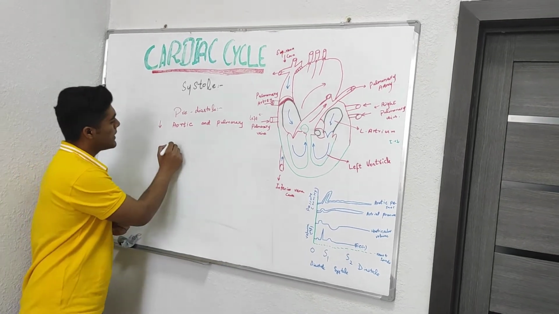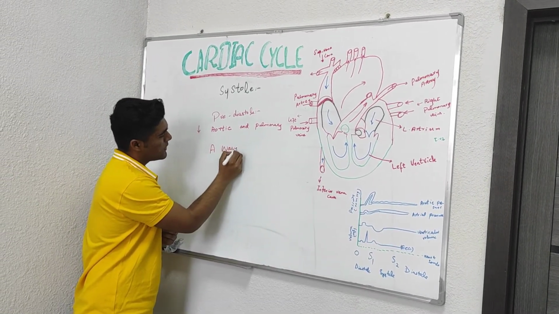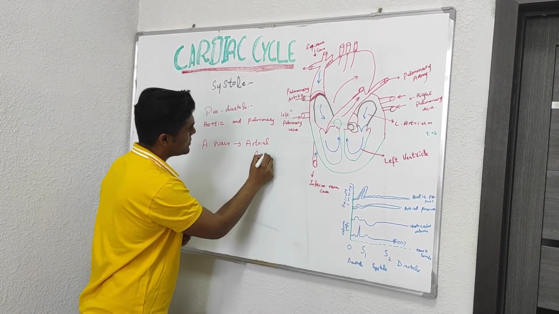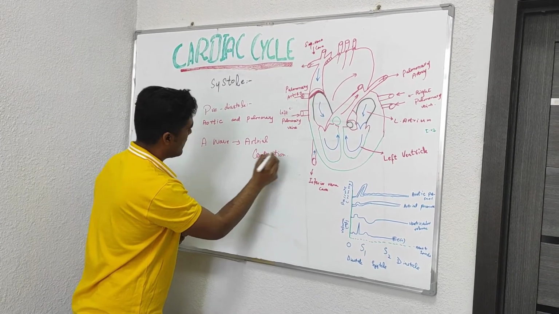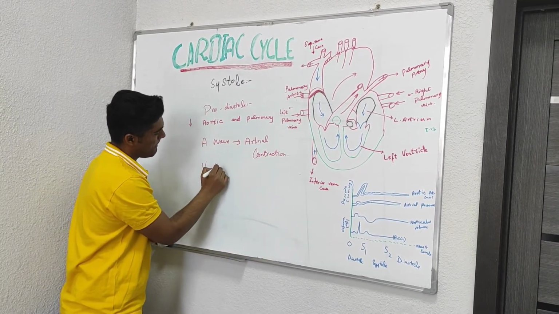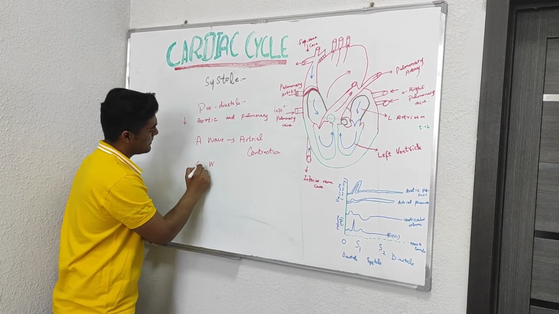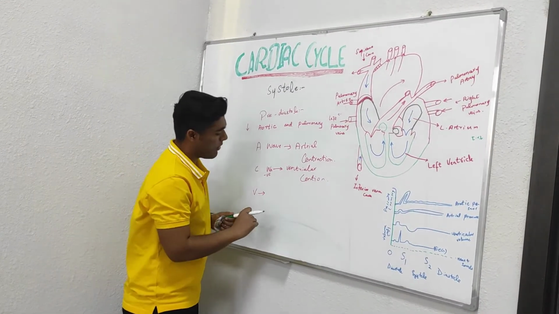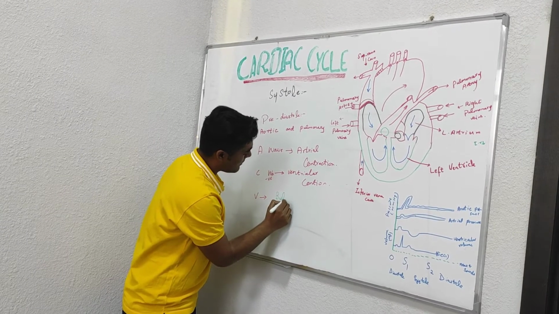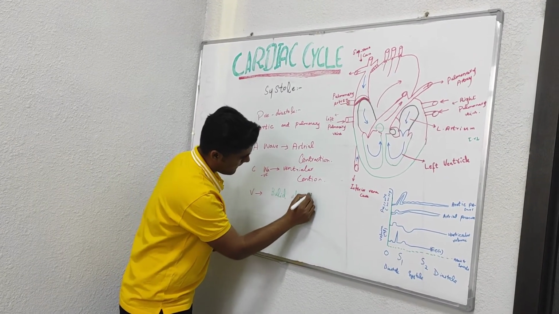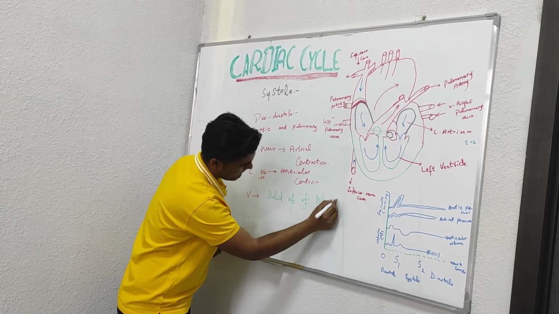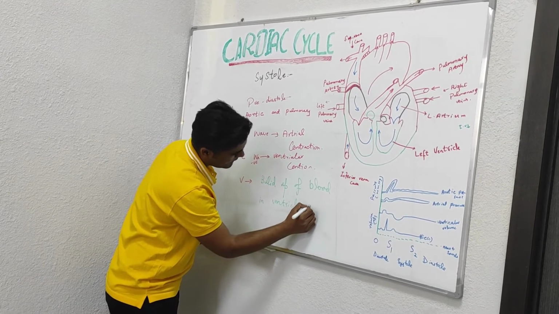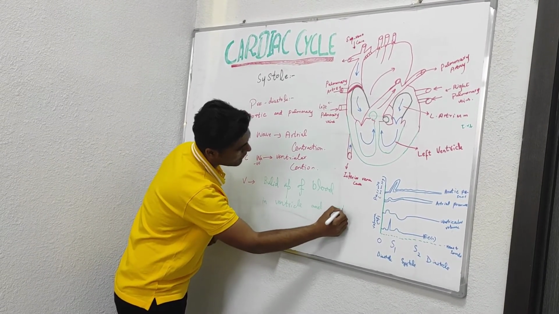The A wave is produced by atrial contraction. The C wave is due to ventricular contraction, and the V wave is caused by the build-up of blood in the atria against the AV valves.